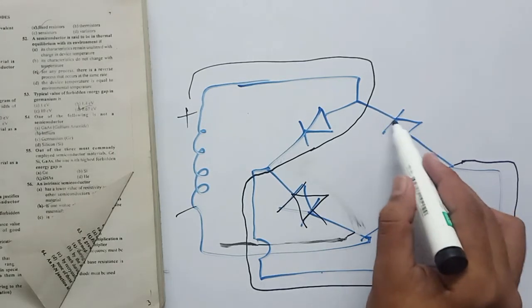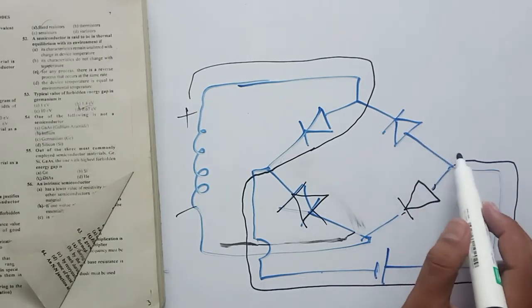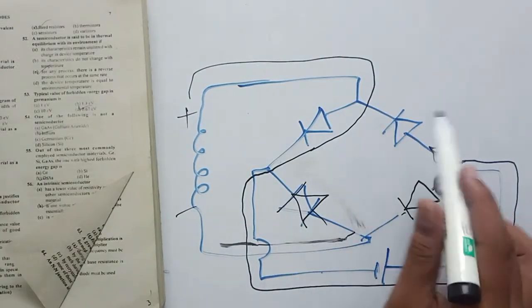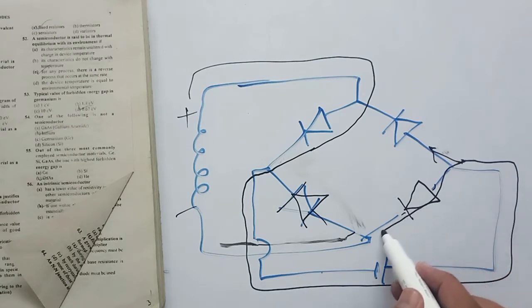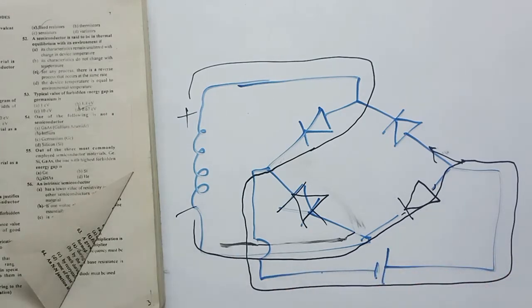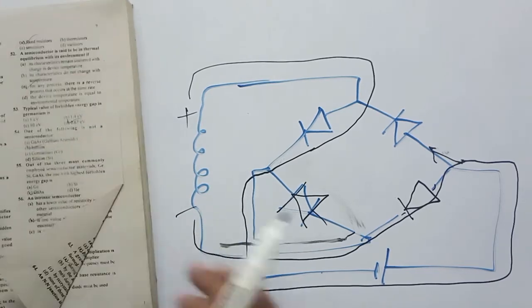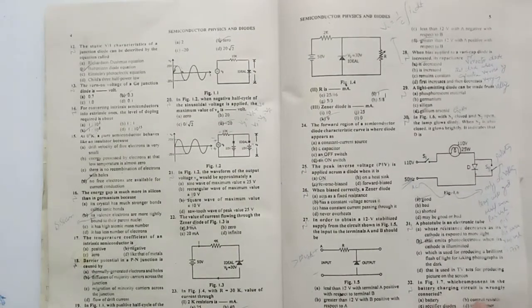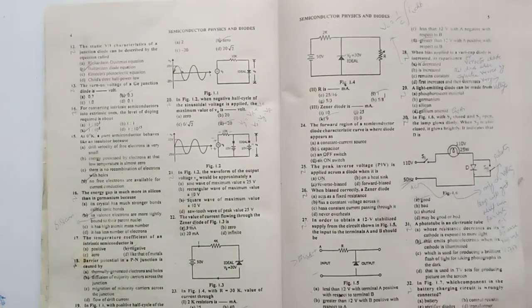It will not flow in this direction because the potential is the same. This is positive potential, so it will not flow like this. It will come like this, like this. In this way, the circuit will get completed. Or you can change these diodes. So the correct option is rectifying diodes, due to wrongly connected rectifying diode. Battery is okay, control resistor is okay, transformer is also okay. Correct option will be option C.